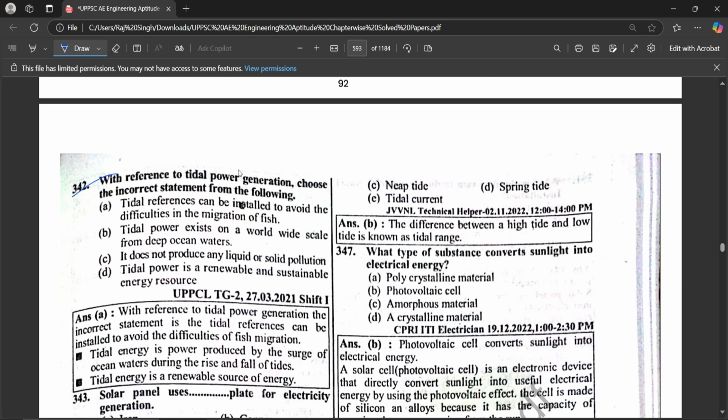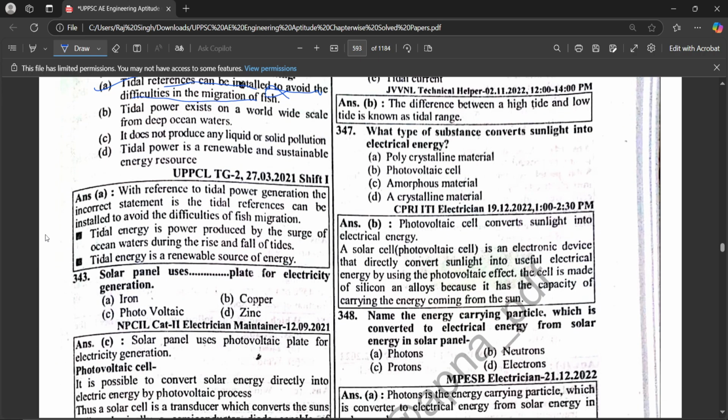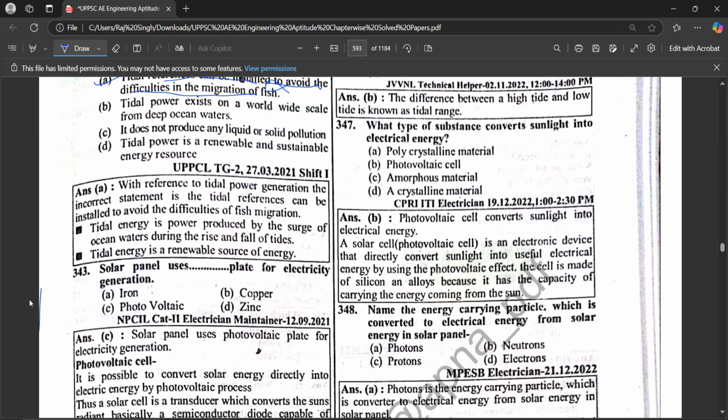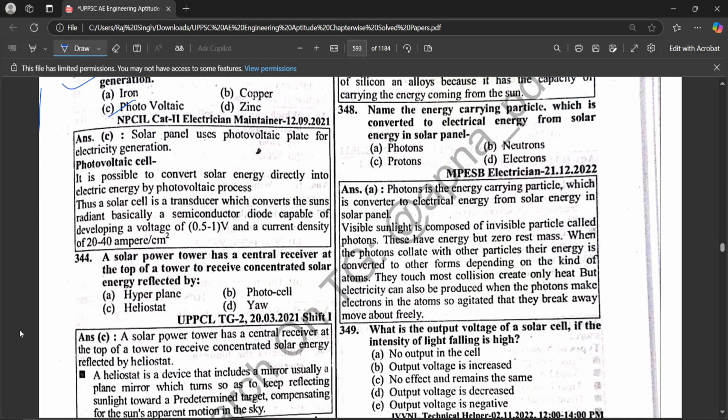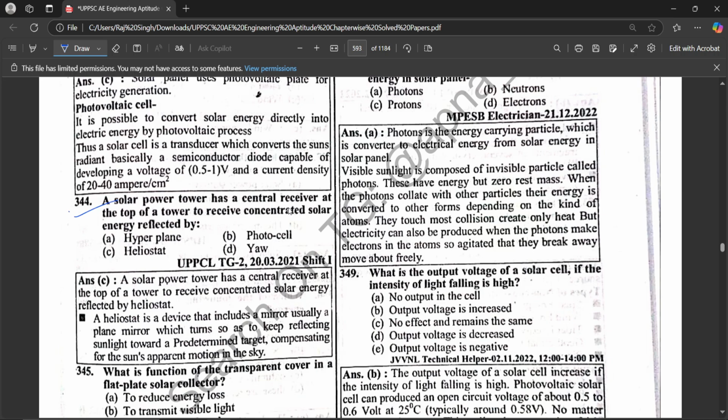With reference to tidal power generation, choose the incorrect statement from the following. The tidal reference can be installed to avoid the difficulties in migration of fish. That is wrong, okay? Let's see the next question. Solar panel uses dash plate for electricity generation, photovoltaic. A solar power tower has a central receiver at the top of the tower that receives concentrated solar energy reflected by heliostats.